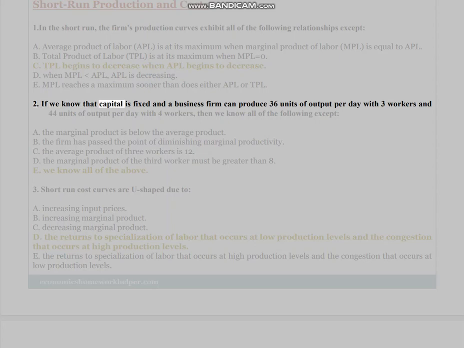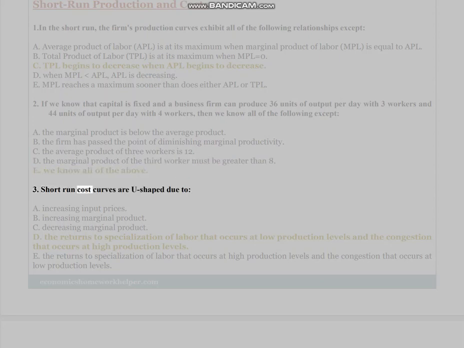2. If we know that capital is fixed and a business firm can produce 36 units of output per day with 3 workers and 44 units of output per day with 4 workers, then we know all of the following except A. The marginal product is below the average product. B. The firm has passed the point of diminishing marginal productivity. C. The average product of 3 workers is 12. D. The marginal product of the third worker must be greater than 8. E. We know all of the above.